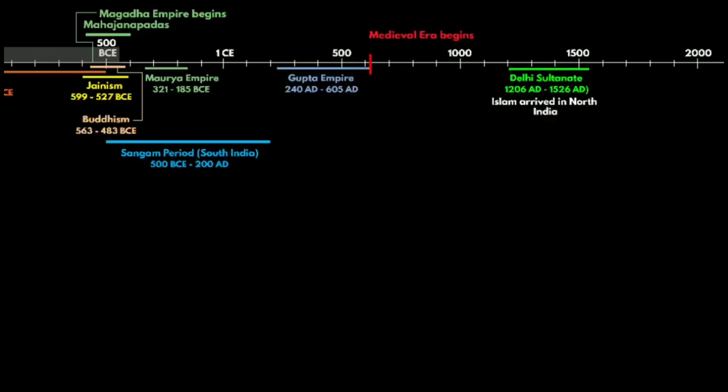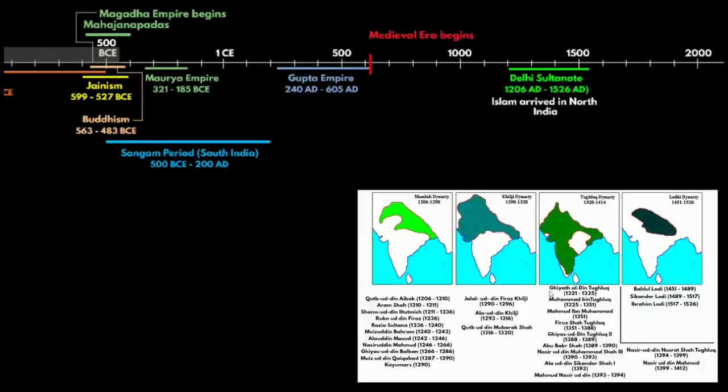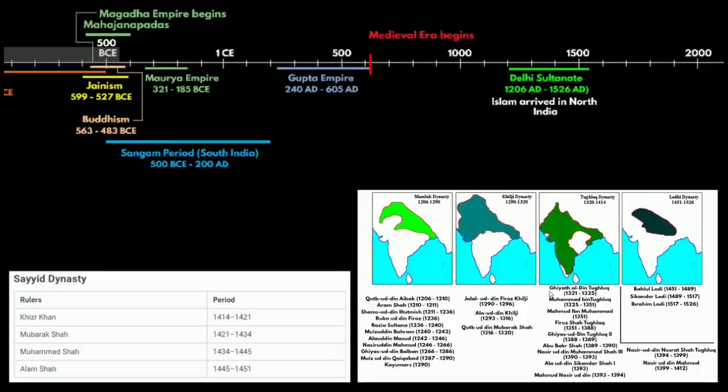The period from 1206 AD to 1526 AD came to be known as the Delhi Sultanate period. This period witnessed many dynasties and various rulers. Here are the names of their respective ruling time period. With the establishment of the Delhi Sultanate, you will notice that northern India is again unified under the Muslim rule.